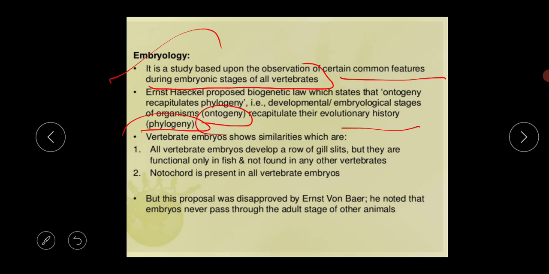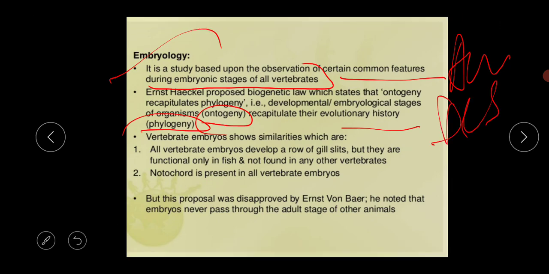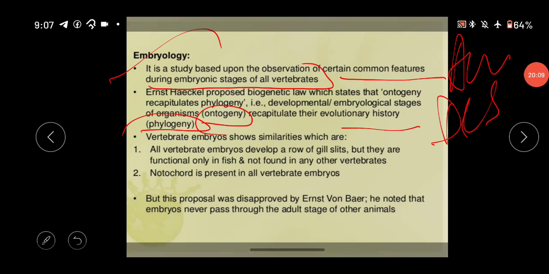What is the meaning of phylogeny? Through the phylogeny you will get to know your ancestors, your descendants, all of those, just like the family tree. So this is the main thing, this is actually the basic thing of the phylogeny.